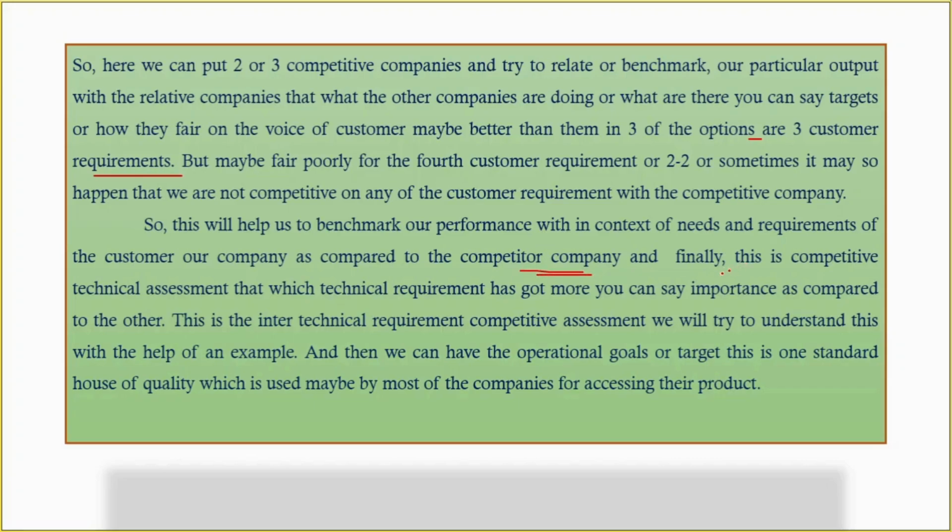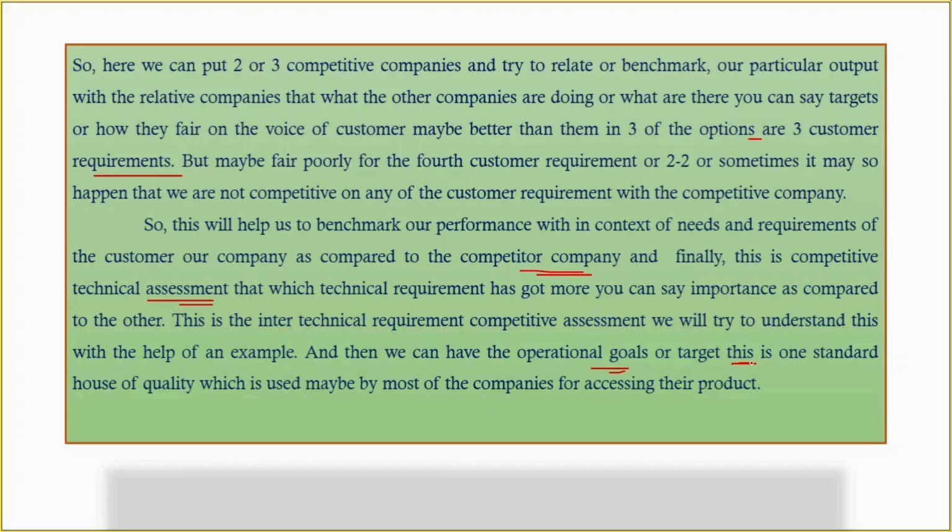Finally, there is the competitive technical assessment, which shows which technical requirement has more importance compared to the others. This is the inter-technical requirement competitive assessment, and we will try to understand it with an example. In the last part, we have the operational goals or targets.